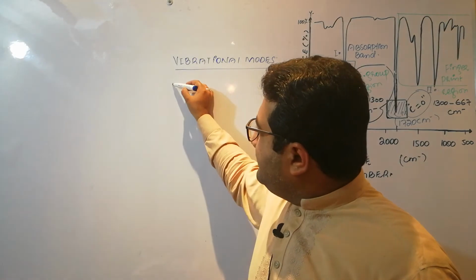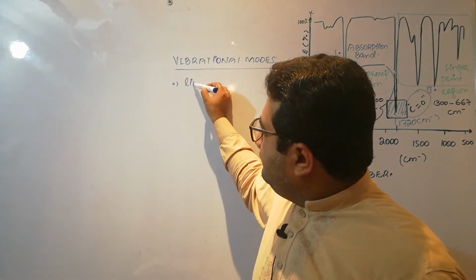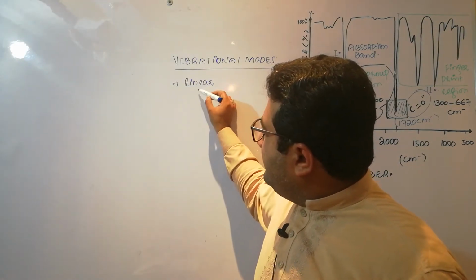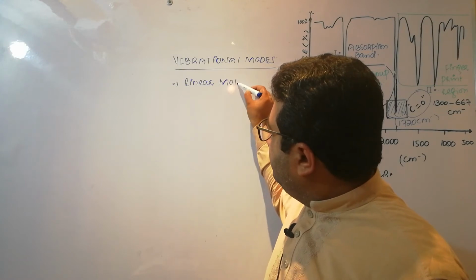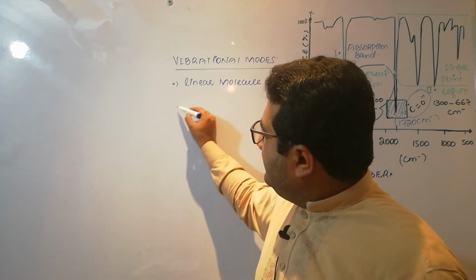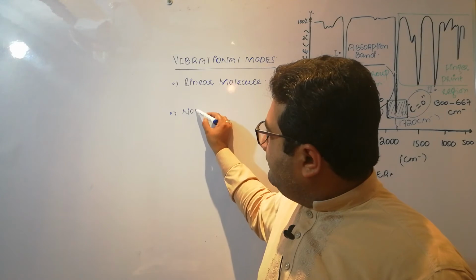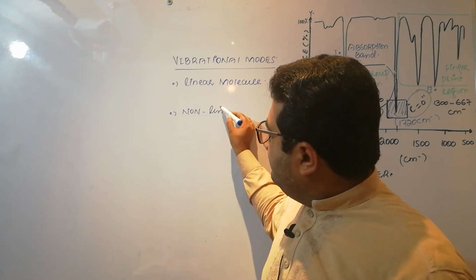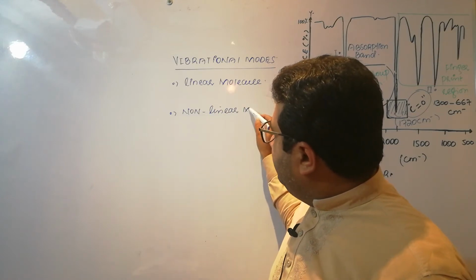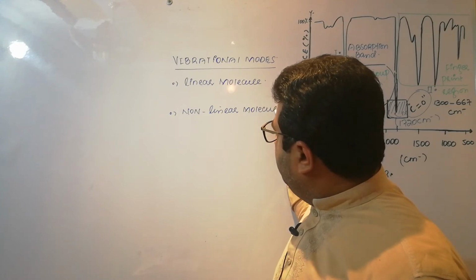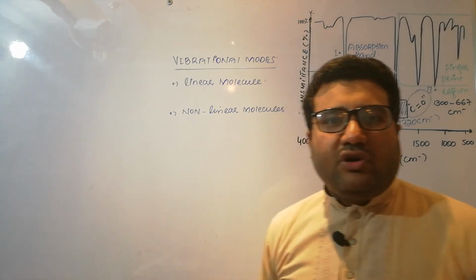And how are these vibrational modes calculated? There are two formulas, one for linear molecules that have linear structure and the other for non-linear molecules that have non-linear structure.